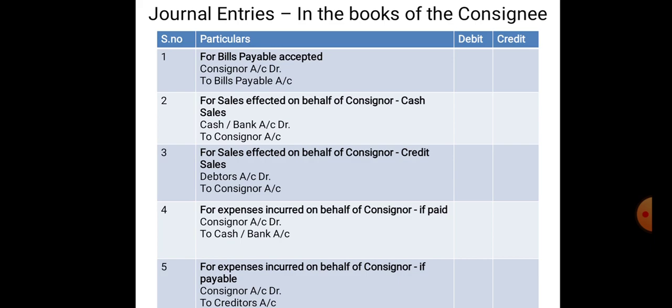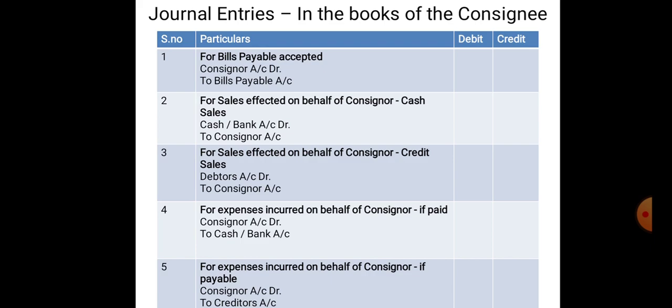When the bill payable is accepted by the consignee, then the entry would be consignor account debtor to bills payable account. So if he has accepted a bill regarding the advance for the goods received, then the entry would be consignor account debtor to bills payable account,